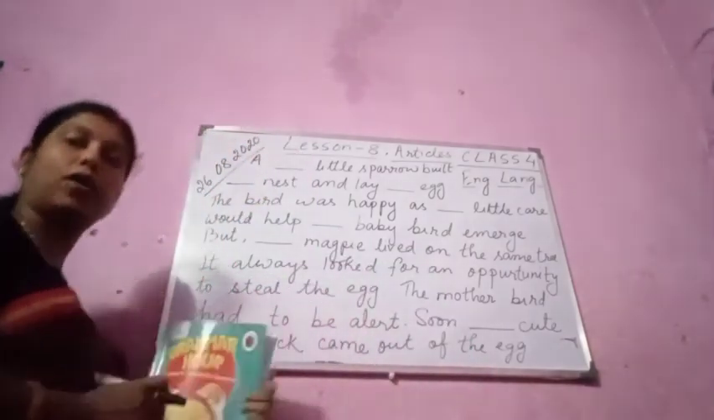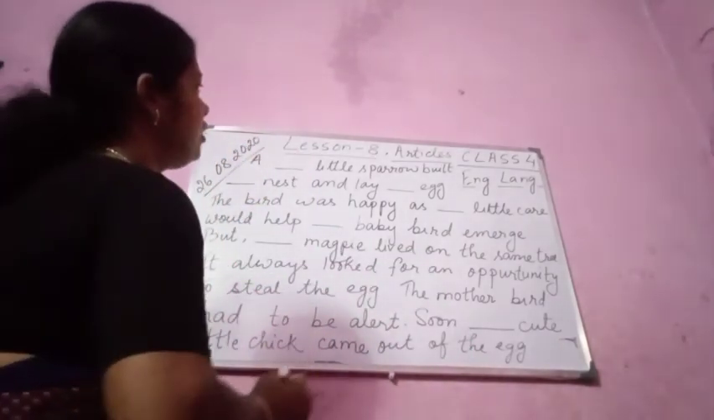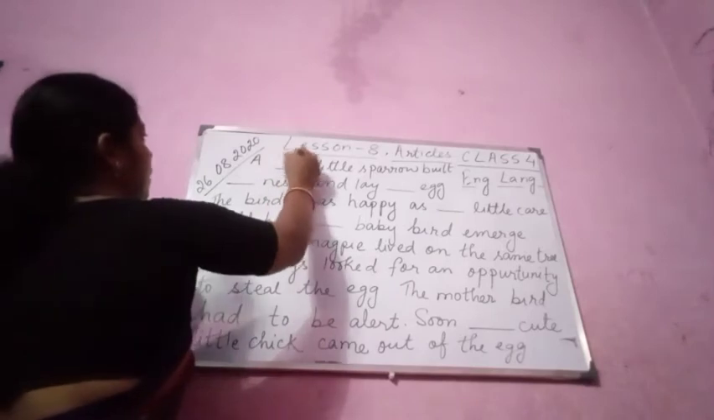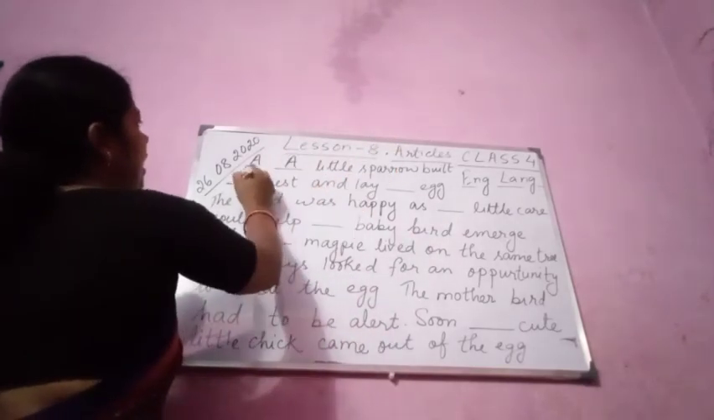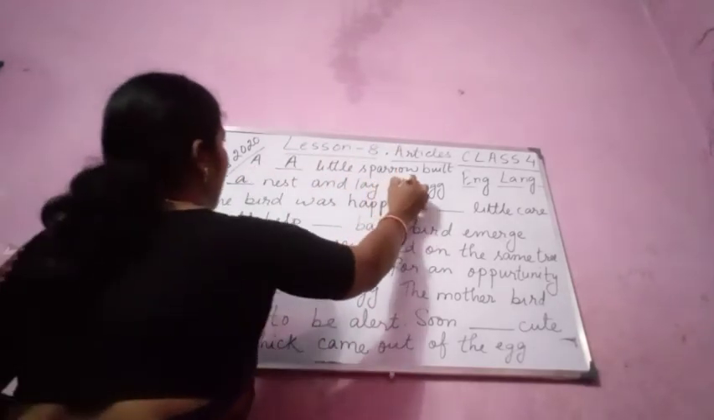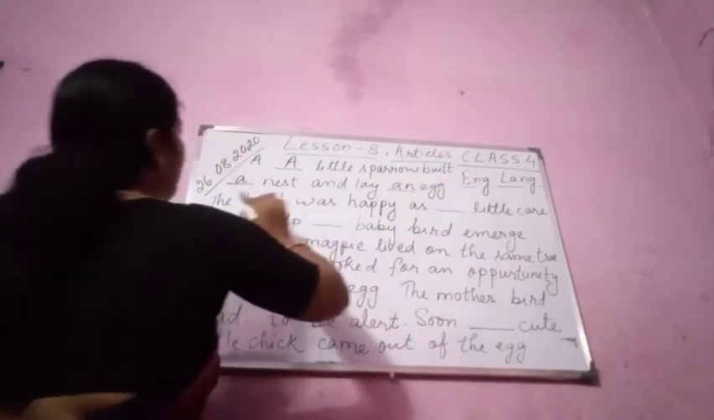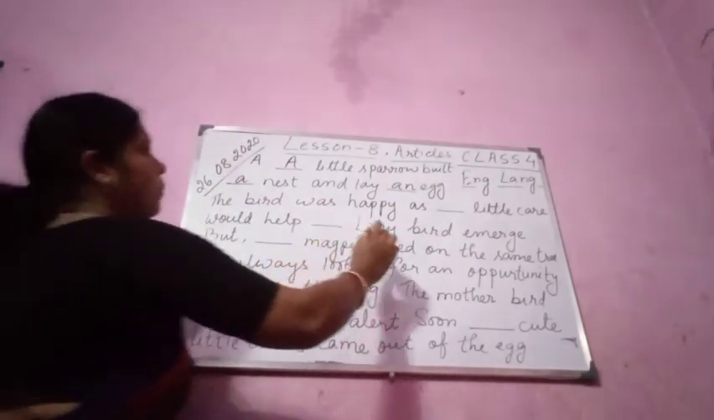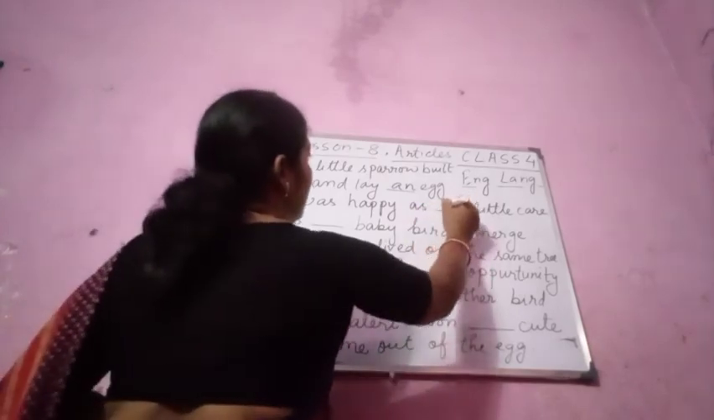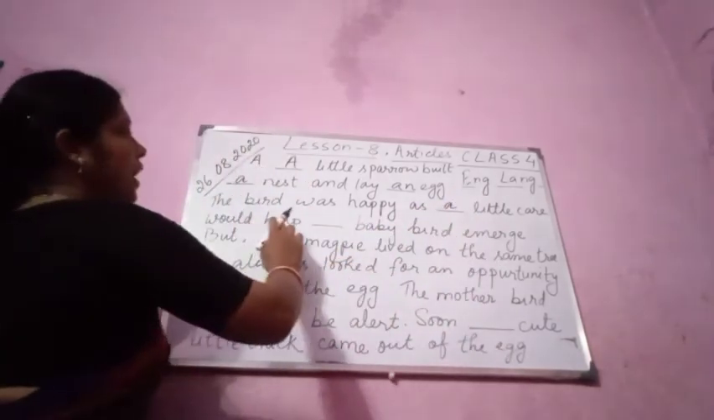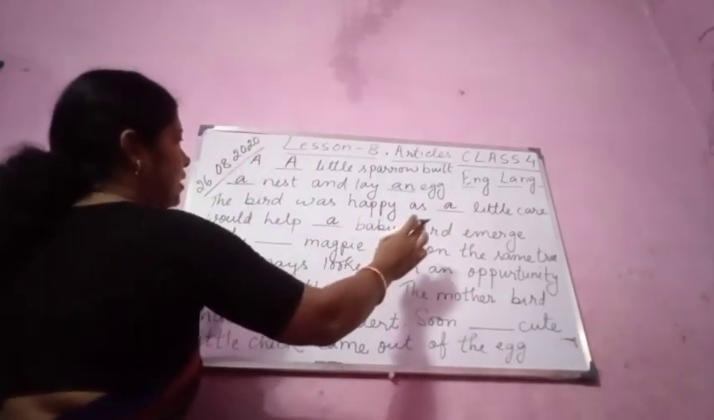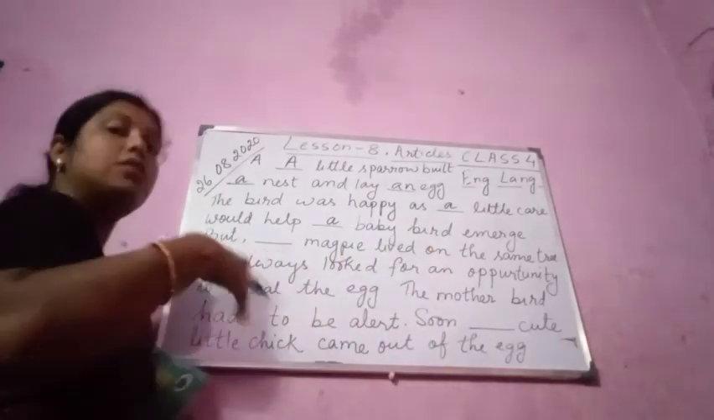Now let us do this on the board. I hope all of you can see. A little sparrow built a nest and lay an egg. The bird was happy as a little care would help a baby bird emerge. Emerge means to come out.